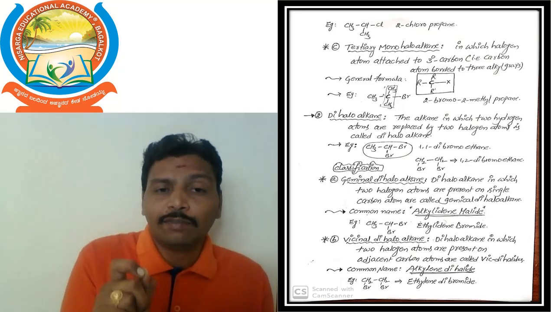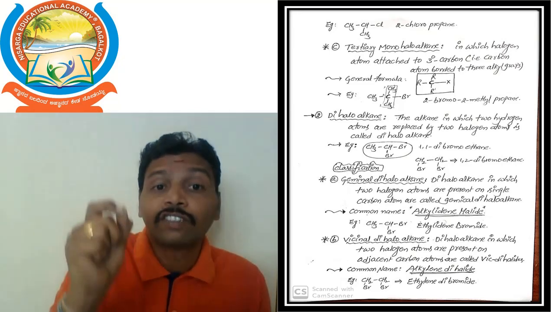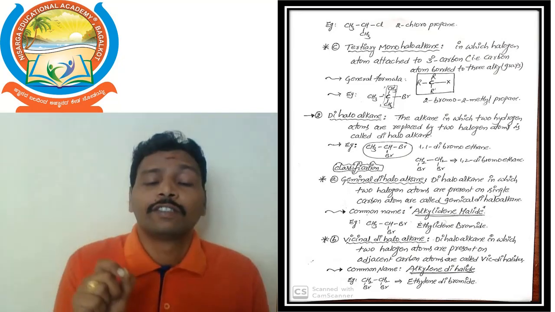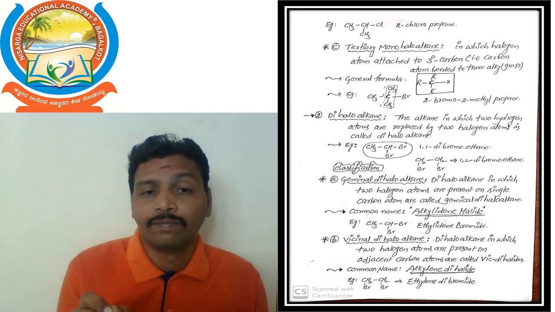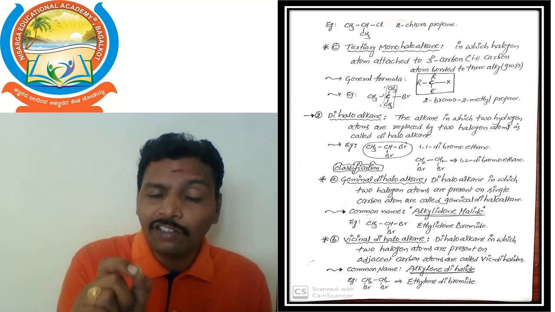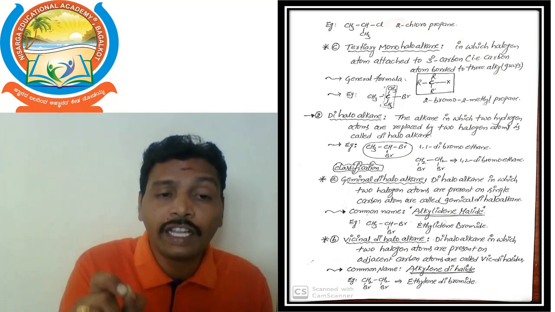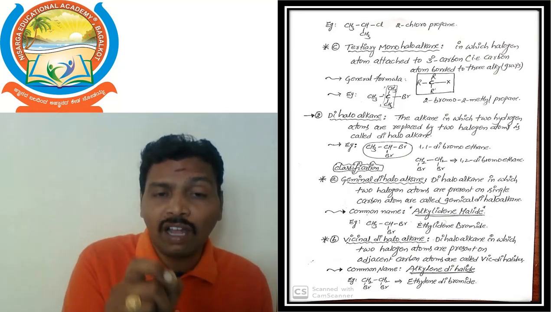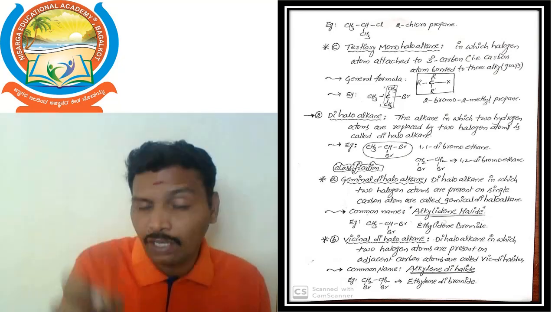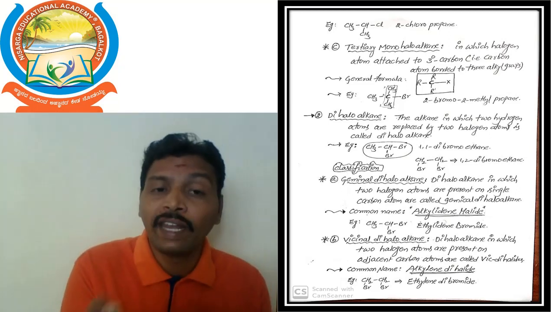Next one, vicinal dihalide. Vicinal dihalides are also dihaloalkanes in which two hydrogen atoms are removed from two adjacent carbon atoms. For example, CH3-CH3. If you want to convert it to a vicinal dihaloalkane, what to do? According to the definition, we remove one hydrogen from the first carbon and the second hydrogen from the second carbon, and those positions are occupied by bromine atoms.